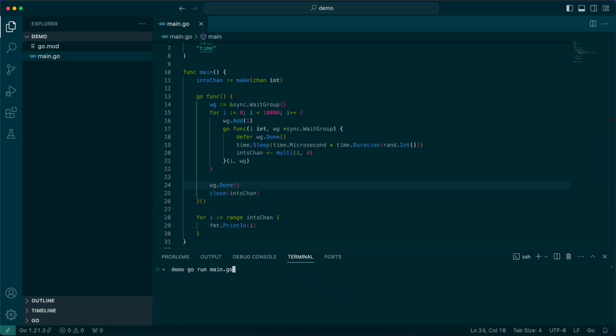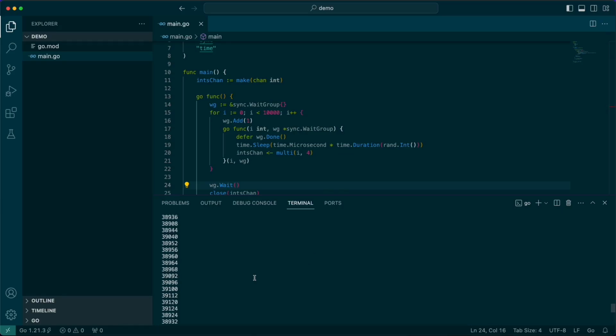So if we run this now, this needs to be a Wait. If we run this now, you'll see that there are different values returned, and we're getting different iterations at different times because of the sleep and the wait that we put in place.